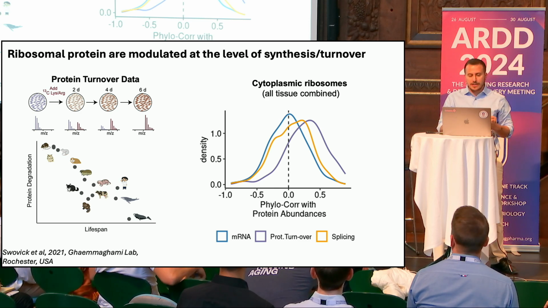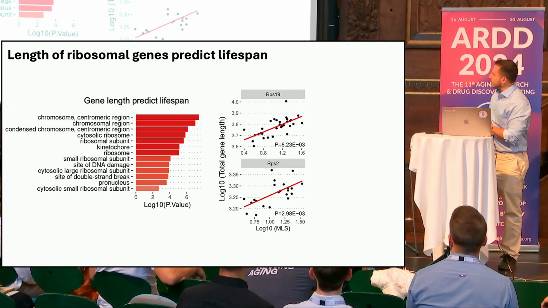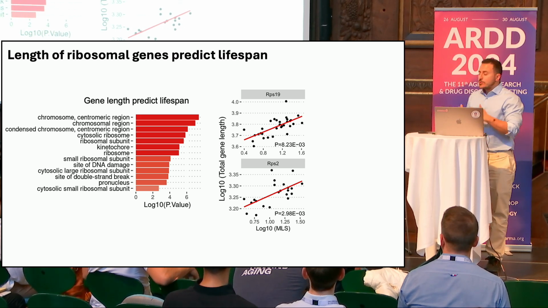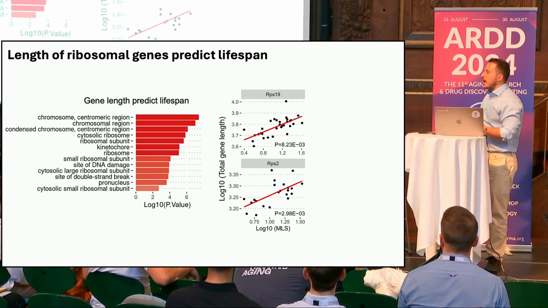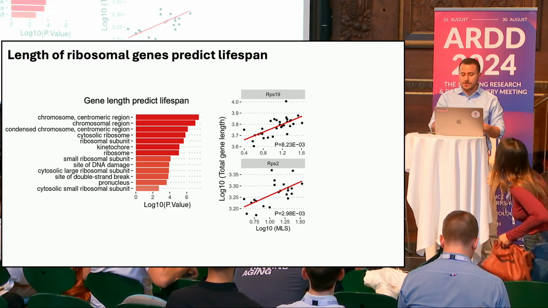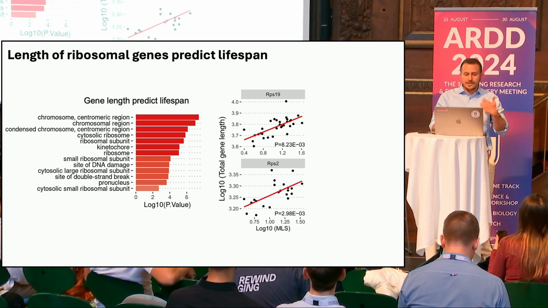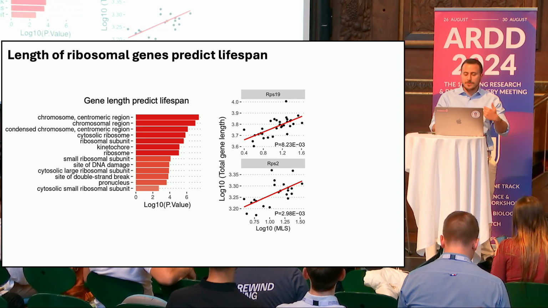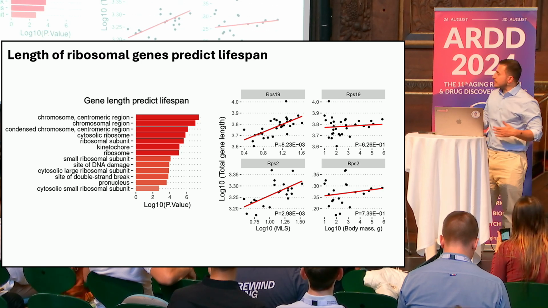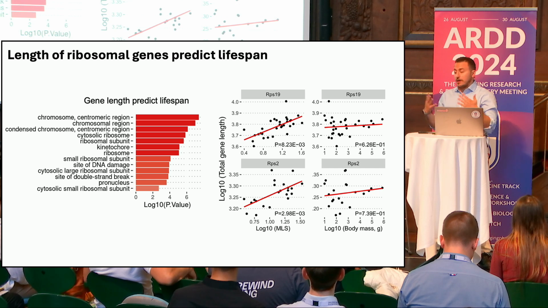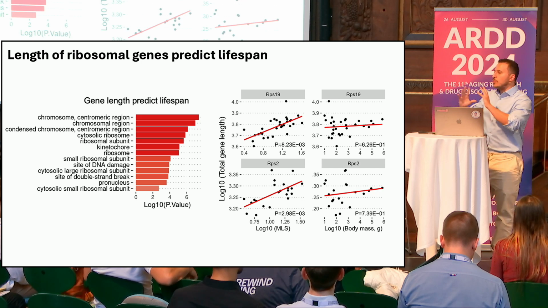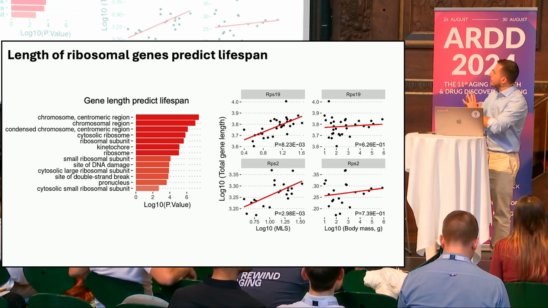We find a very interesting association between the length of ribosomal genes and organism maximum lifespan, to the point that you can fairly well predict how long an organism will live just by looking at the total gene length of ribosomes. And this seems to be clearly related just to lifespan, because when we look at other characteristics that we know are connected with lifespan, such as body mass, we find no significant association, basically.